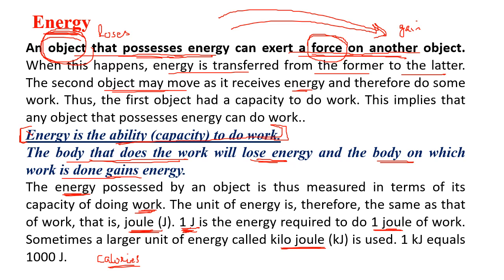So we talk about kilojoules and kilocalories. Kilojoule means 1 kilojoule equal to 1000 joule. And 1 kilocalorie in the same way, kilocalorie equal to 1000 calories. Okay? What is the relation between joule and calorie? We will keep it for some later time.